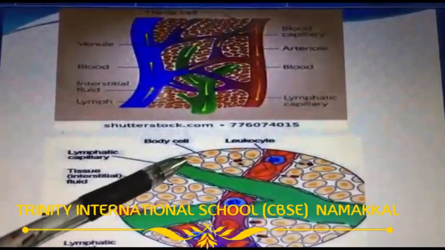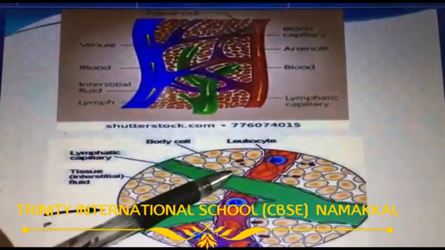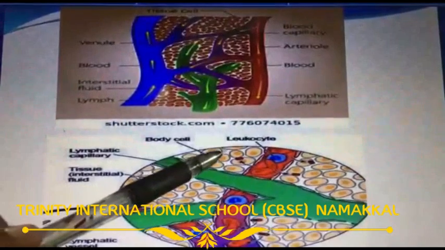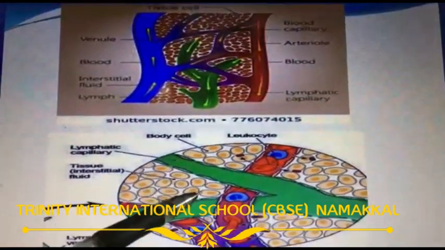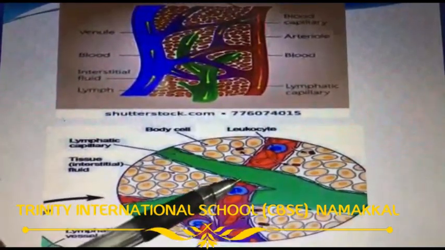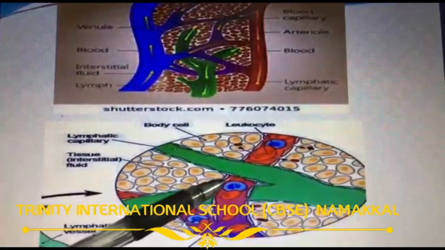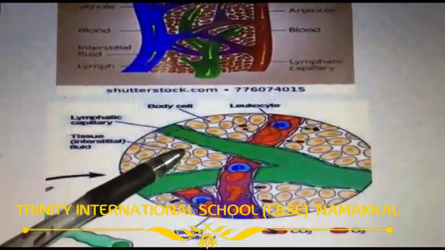What are intercellular spaces? Here are cells, and between the cells there is a small gap. This space is called the intercellular space. So from the blood capillaries, the lymph travels into the intercellular space.